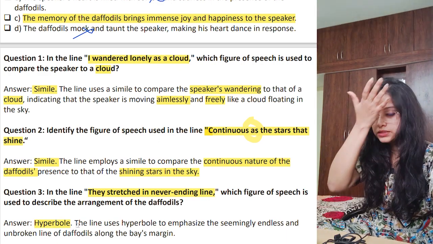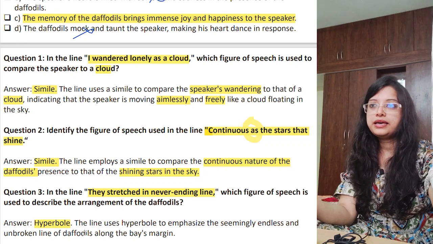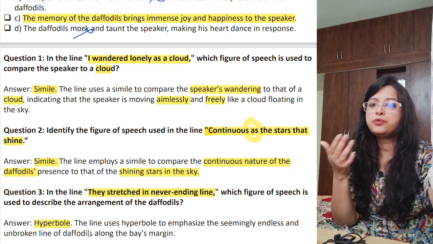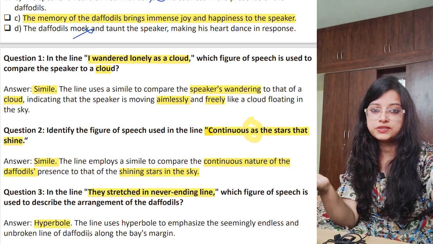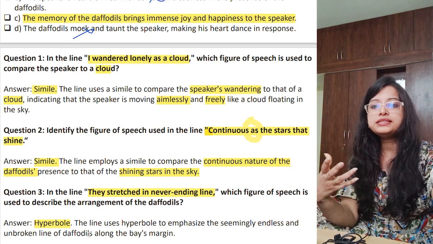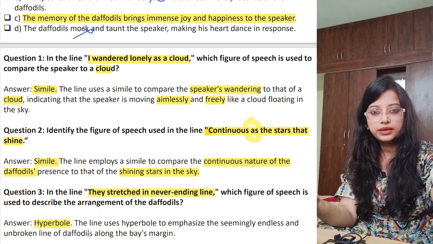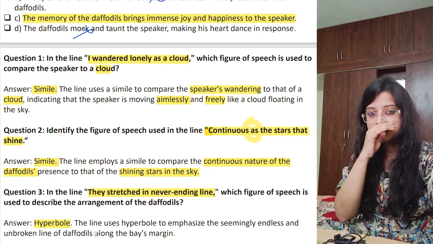Hyperbole is what? An exaggeration. Maybe I love somebody and I say I will love you for 1,000 years. That is not possible probably, right? I will not survive for 1,000 years. How can I love that person for 1,000 years? What I am trying to say is I will eternally love you. As long as I am alive, I will love you. My love will never end for you. To highlight this thought, I exaggerate the line.